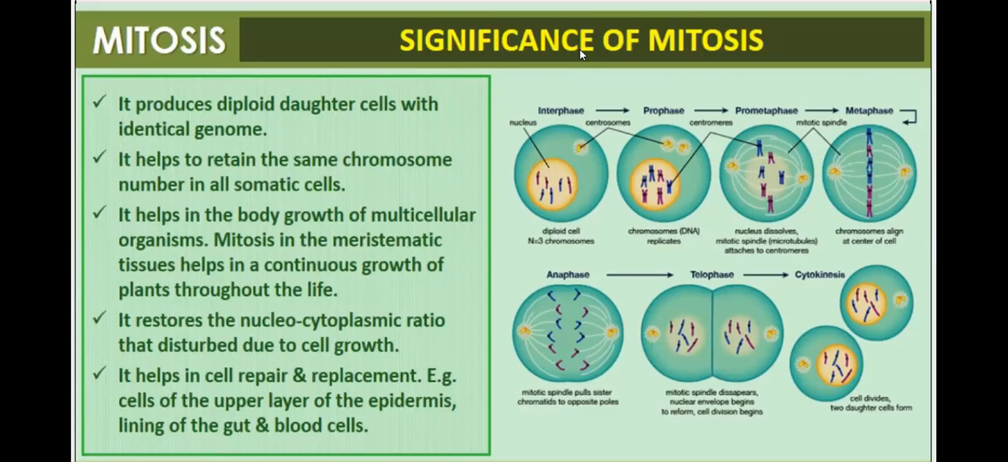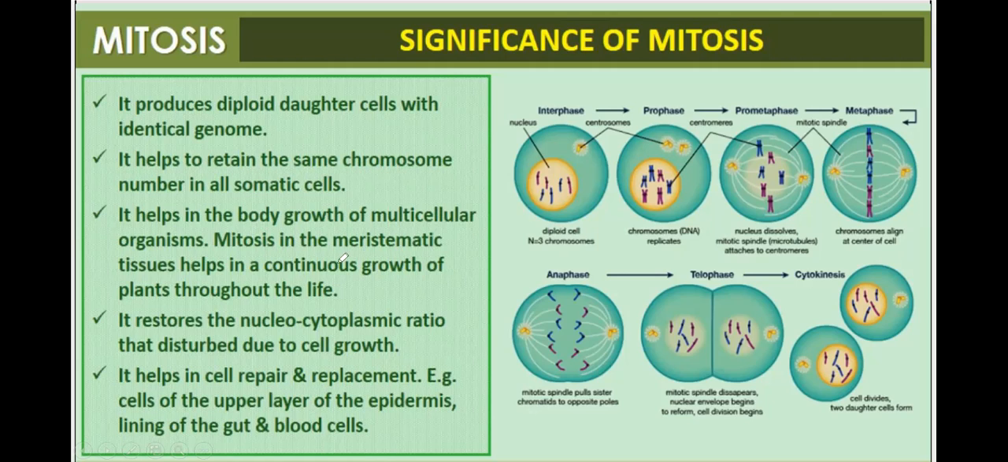Now, what is the significance of mitosis? It produces diploid daughter cells with identical genome. This is a diploid cell, this is a diploid cell, identical genomes are there. It helps to retain the same chromosome number in all somatic cells. Because of mitosis, the number of chromosomes in all somatic cells is the same. It helps in the body growth of multicellular organisms.